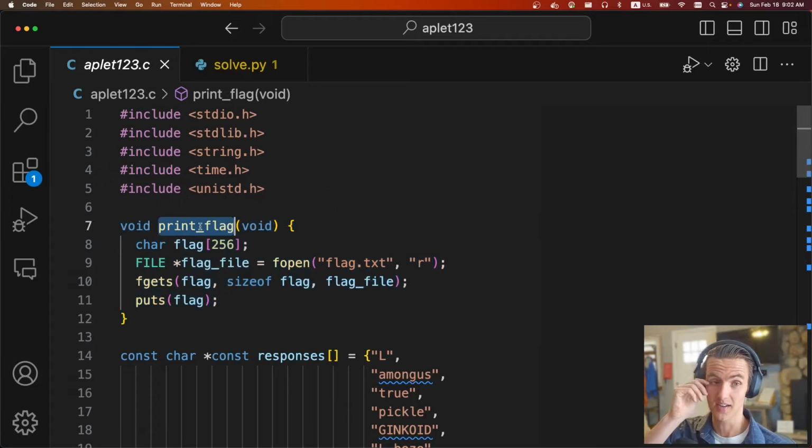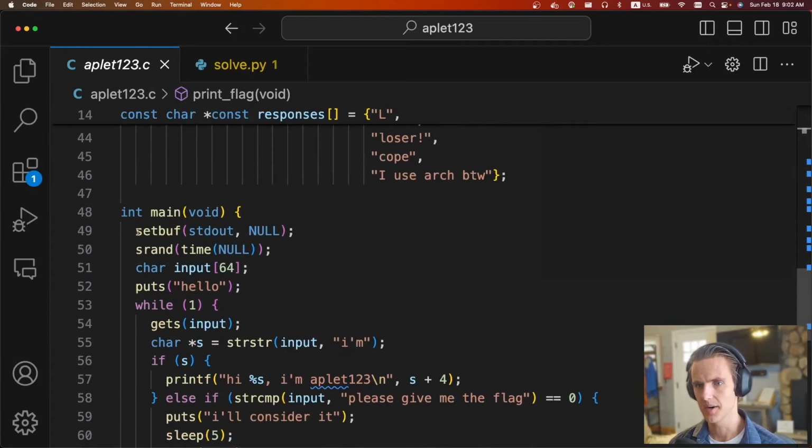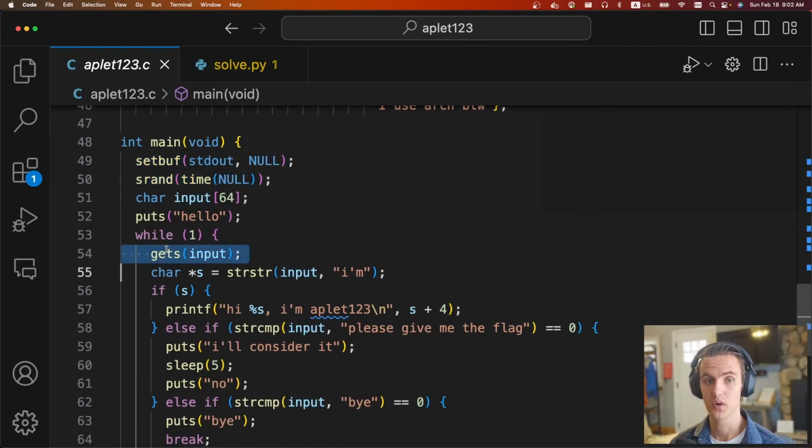So this is a ret2win sort of function. There's a bunch of these responses. The program's going to start, do some setup to define some input, and then do an unbounded gets. So we already have a buffer overflow, which is interesting.